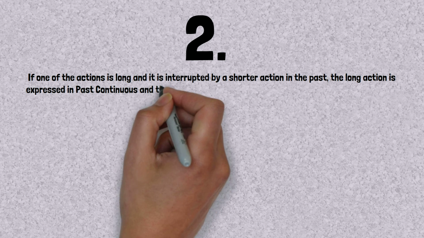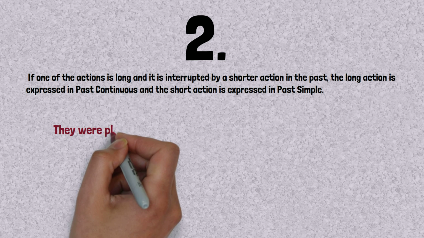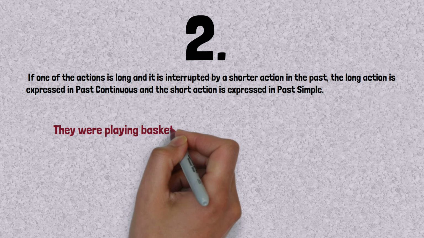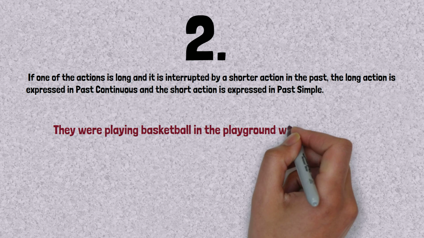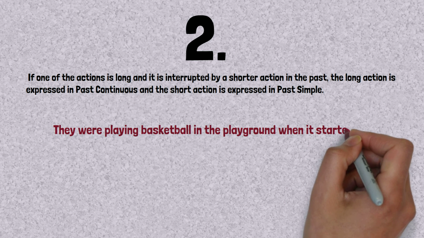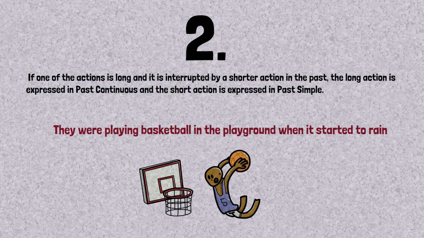If one action is long and is interrupted by a shorter action, the long action is expressed in past continuous and the short action in past simple. For example, they were playing basketball in the playground when it started to rain. Here the long action is they were playing basketball, and the short action is it started to rain.